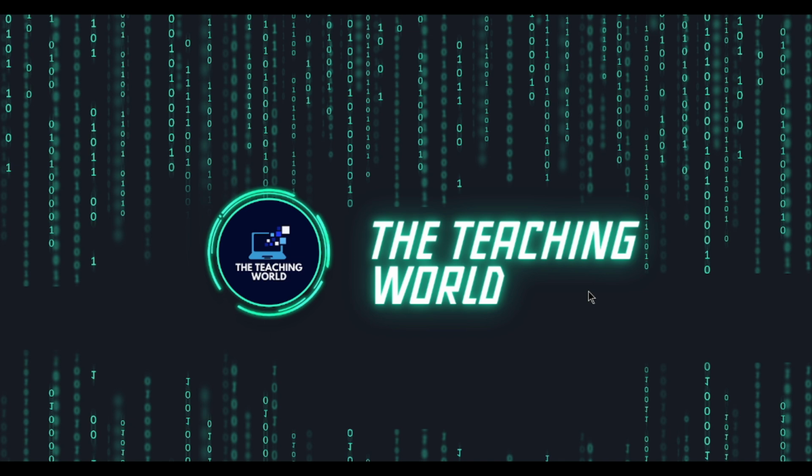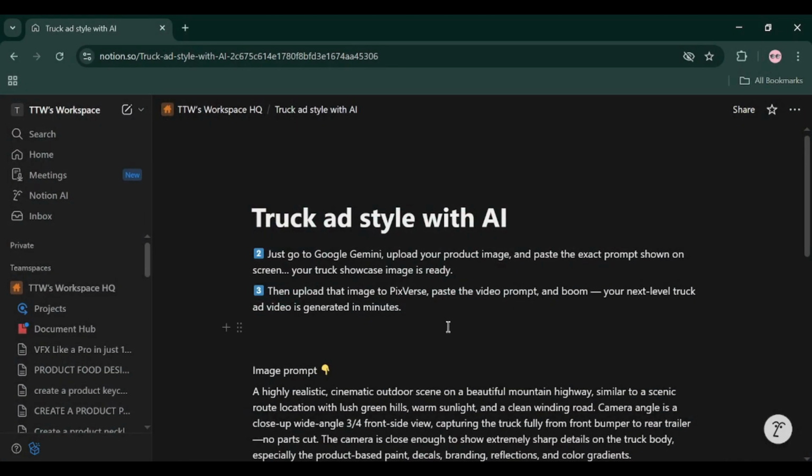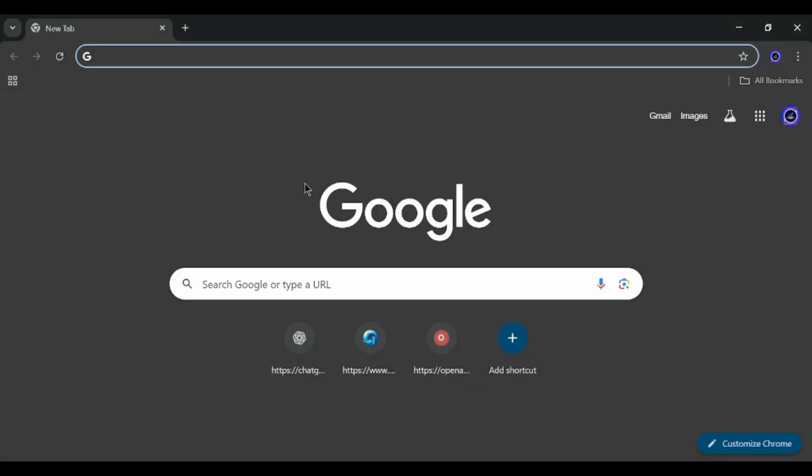So in this video, we are gonna learn how to create a truck ad style with AI. This is actually a new way of promoting a product. So let's go to Chrome.